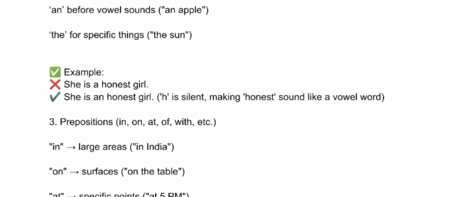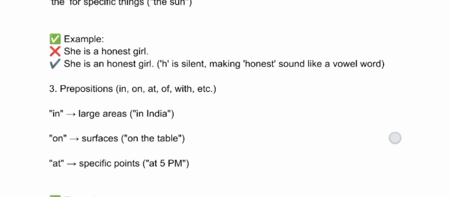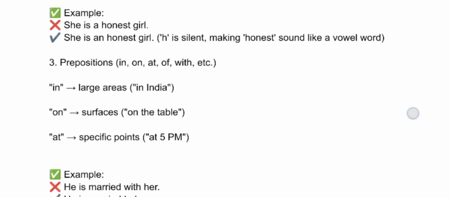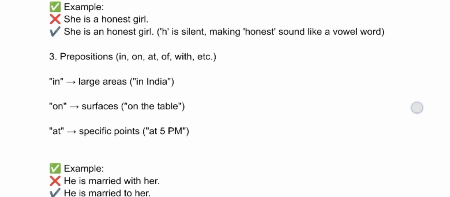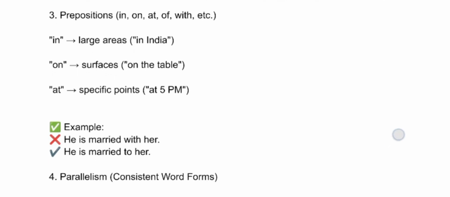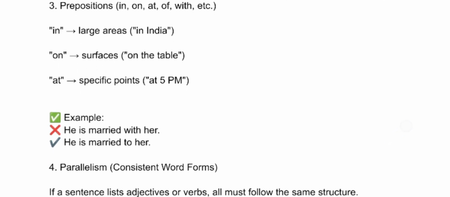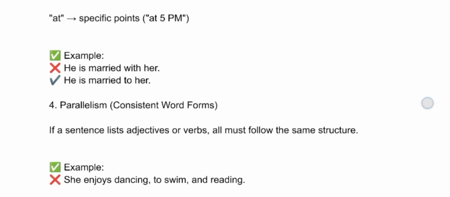Then coming to the prepositions: for large areas we have to use in, like in India. On means we use it for surfaces, like on the table. At is used like at 5 p.m., at 6 p.m. And you have to note that they may give a sentence like "he is married with her." The correct sentence is "he is married to her."